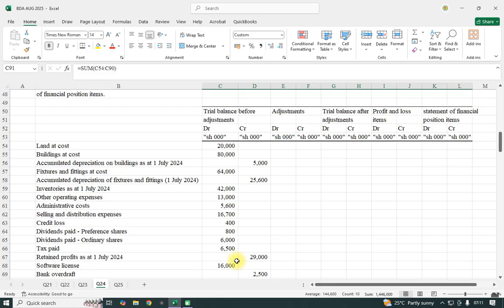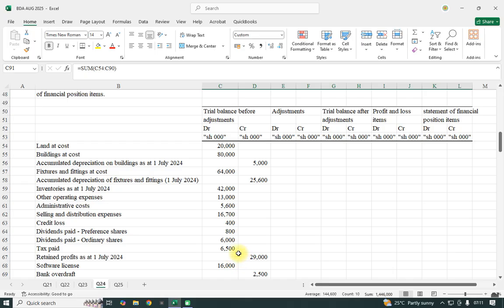The key thing under the trial balance before adjustment is just the figures that they have given you. You just classify them as debit or credit. So you have to know which items are supposed to be debited and which items are supposed to be credited. That is the key, and you get your marks for the first trial balance. Then we go to the adjustments.